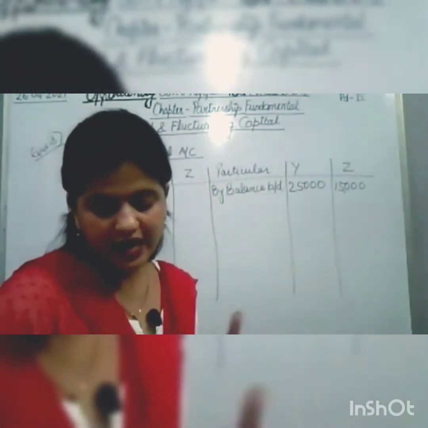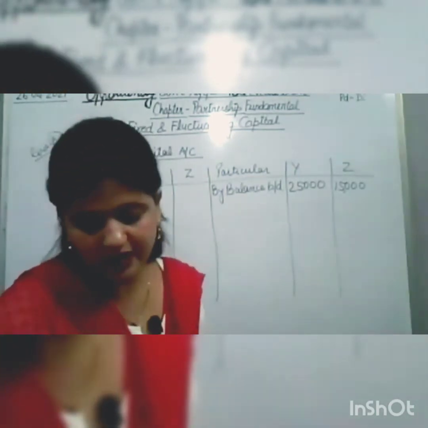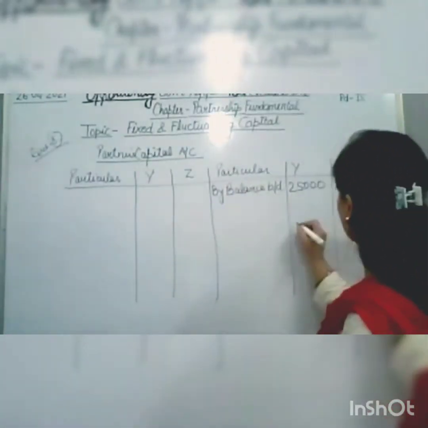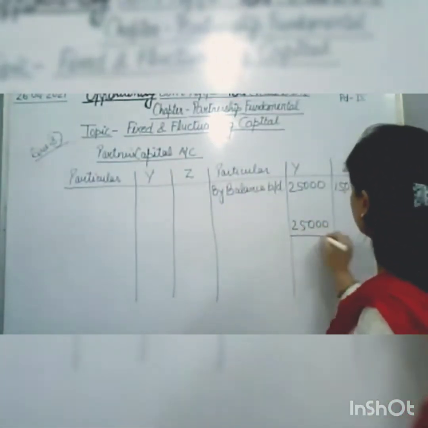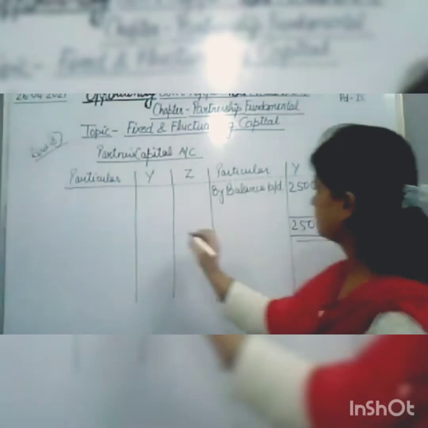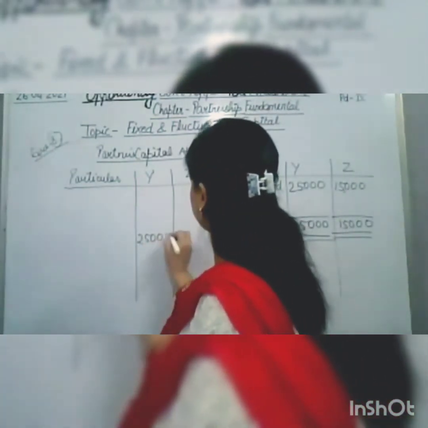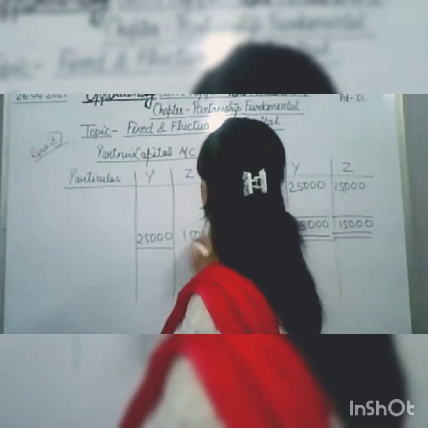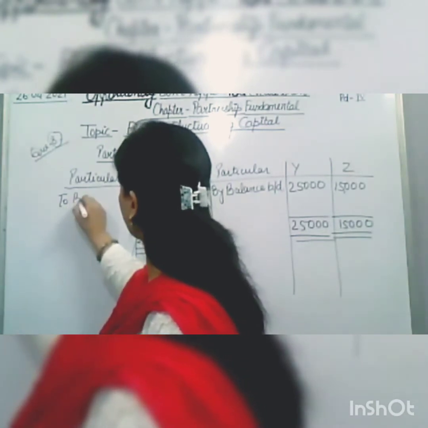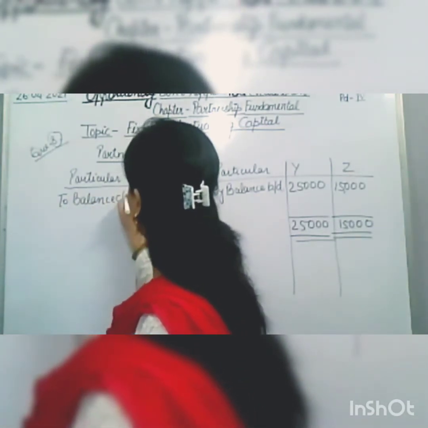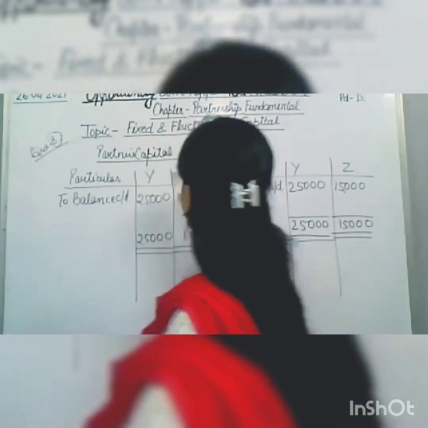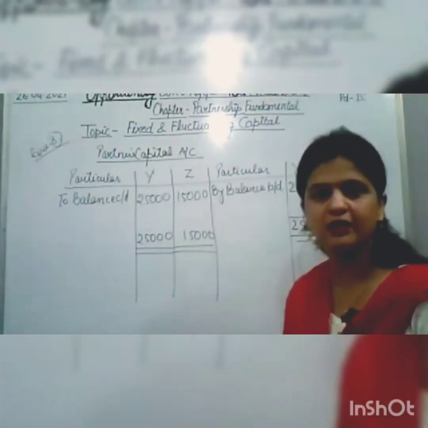Is any additional capital given? No. Is any drawing against capital given here? No. So what do we have to write? We have to close the balance. So 25,000, 15,000, and then we'll take out the closing balance, so to balance carried down, that is 25,000 and 15,000. In this way we used to prepare the partners' capital account.